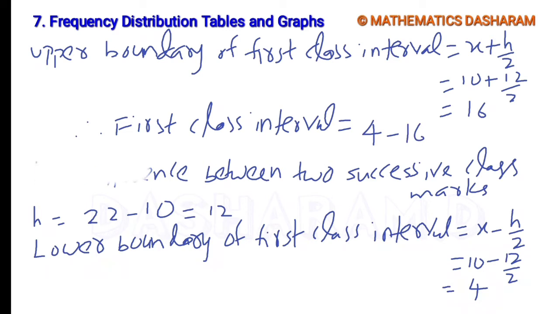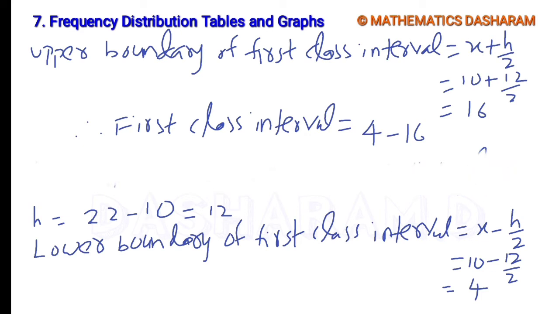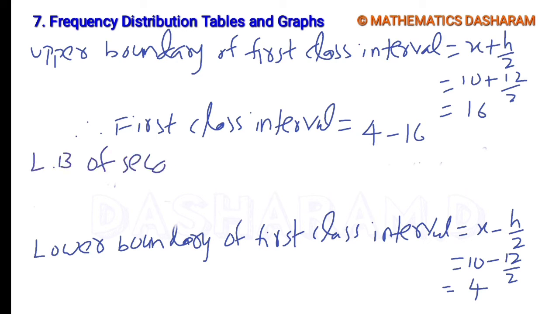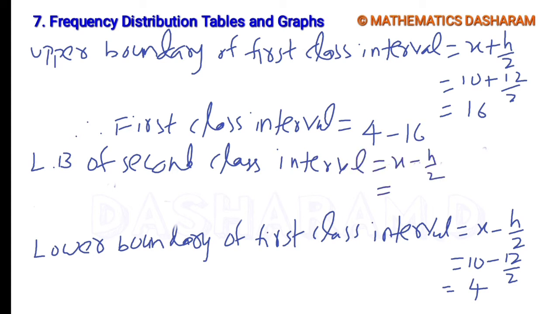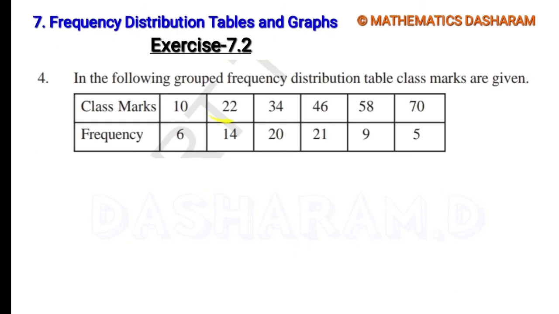Similarly, let's find the second class interval, lower boundary and upper boundary. The lower boundary of the second class interval is the same formula, x minus h by 2, where x means mid value, that means class mark. The second class mark is 22.